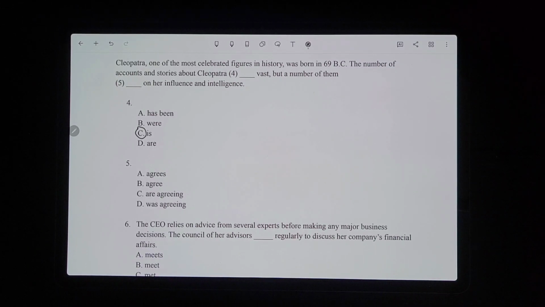And then number 5 is for the rest of the sentence. So the number of accounts and stories about Cleopatra is vast, but a number of them blank on her influence and intelligence.